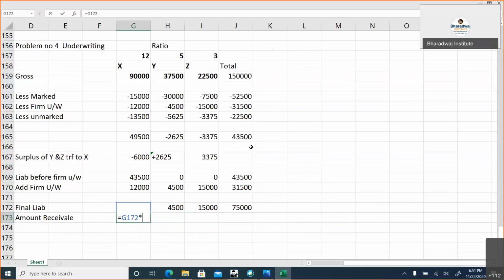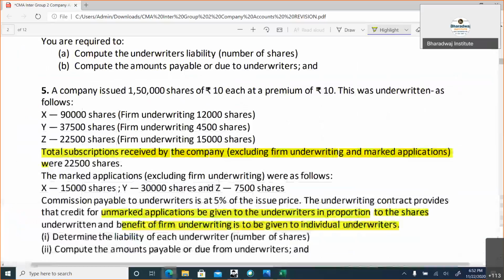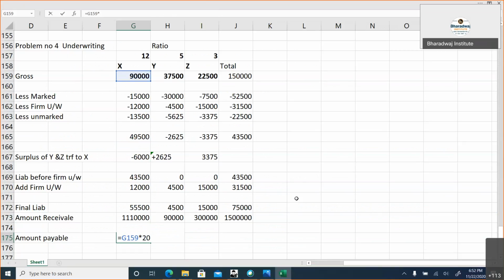This into how much? 20. Amount payable to underwriters. Marked application will be directly deducted. This into 5% of the issue price, not face value. 20 into 5%.